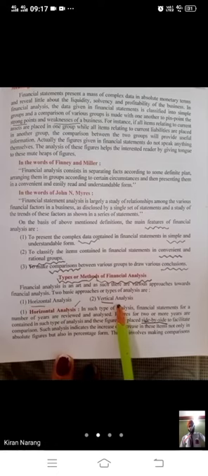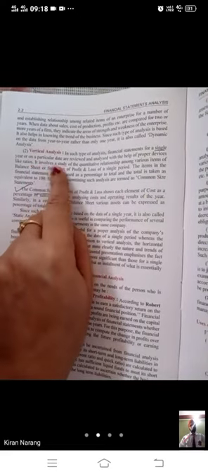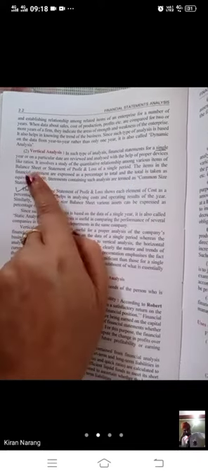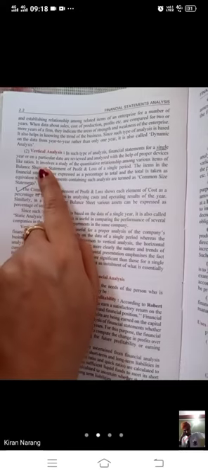What about vertical analysis? This was common size, which we have done. In such type of analysis, financial statements for a number of years, a single year or on a particular date are reviewed and analyzed with the help of proper devices like ratios and so on.